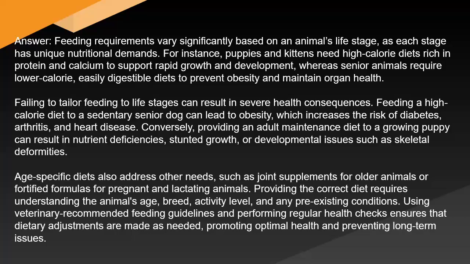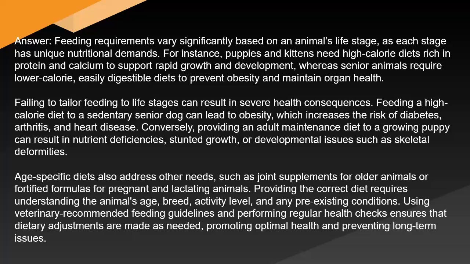Failing to tailor feeding to life stages can result in severe health consequences. Feeding a high-calorie diet to a sedentary senior dog can lead to obesity, which increases the risk of diabetes, arthritis, and heart disease. Conversely, providing an adult maintenance diet to a growing puppy can result in nutrient deficiencies, stunted growth, or developmental issues such as skeletal deformities.